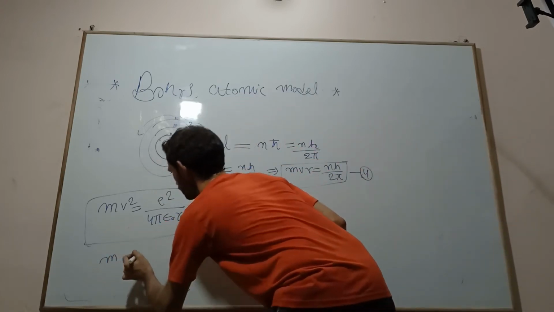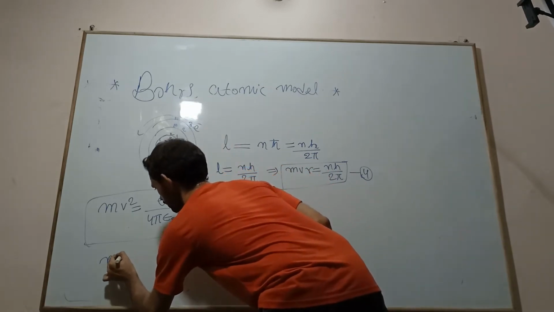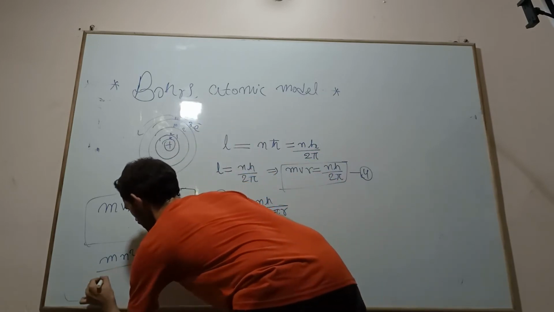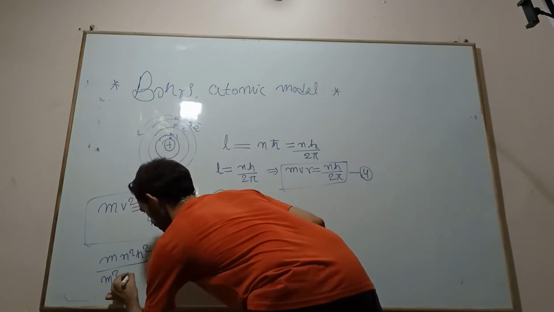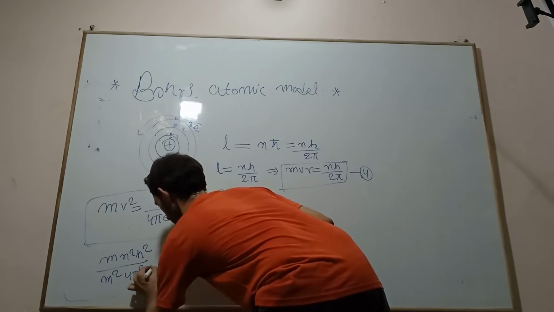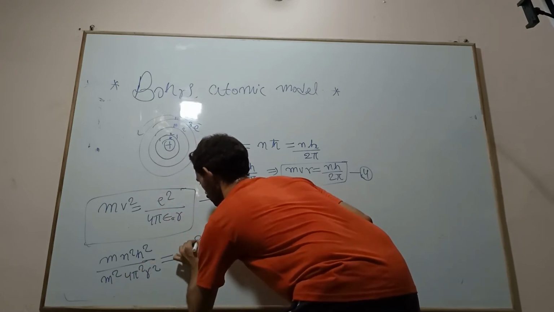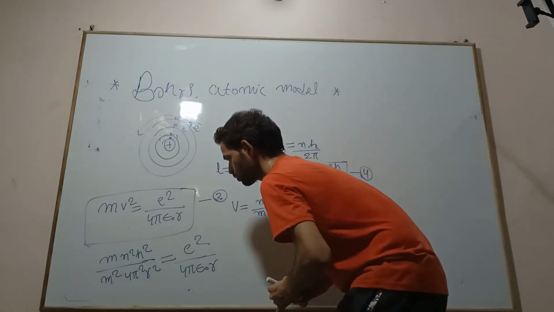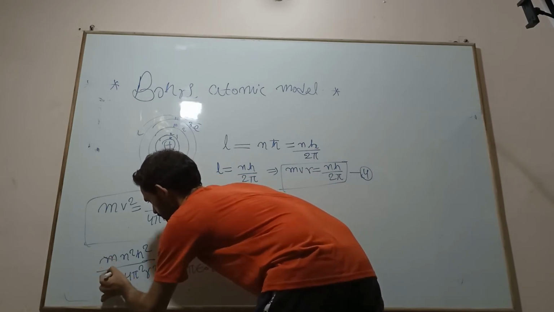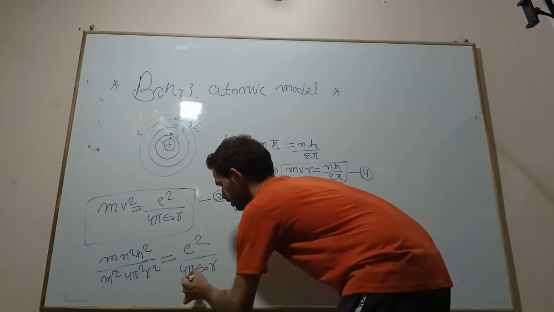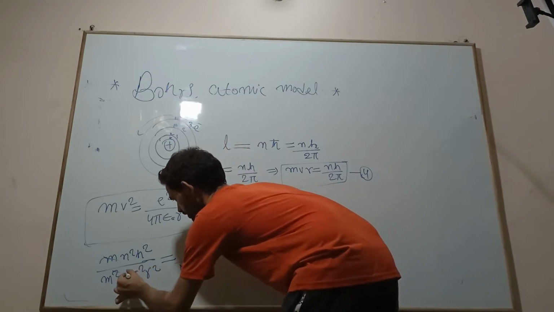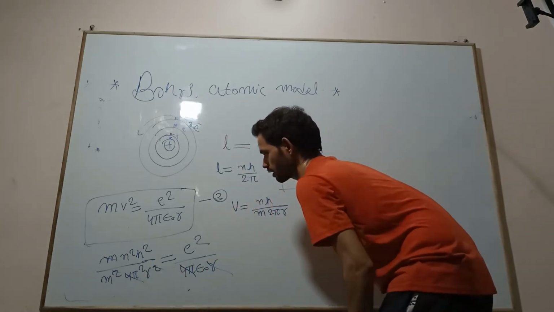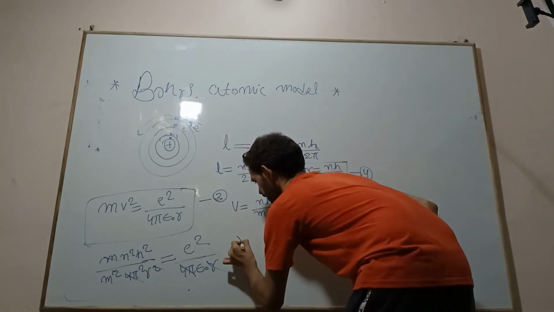Putting this value in, we get n square h square divided by m square 4 pi square r square equal to e square by 4 pi epsilon naught r. Then m gets cancelled, one pi remains on each side, and r also gets cancelled, and from here we can get the value of r.